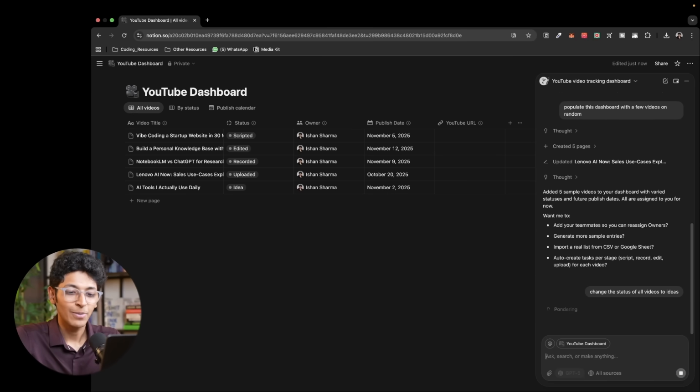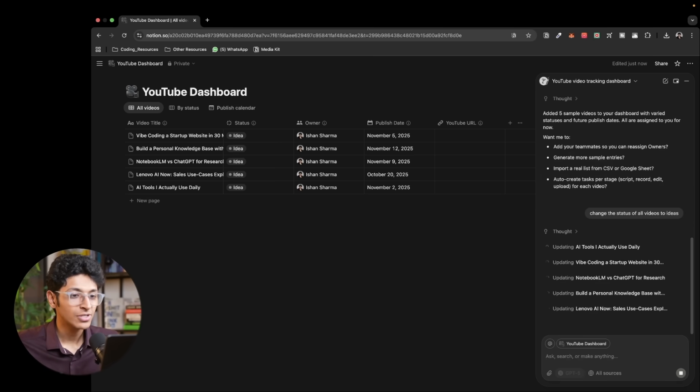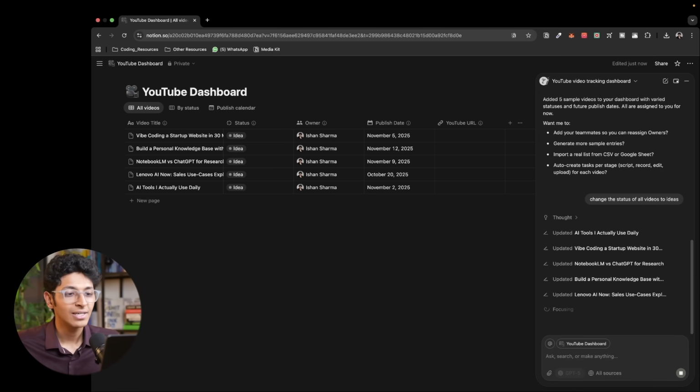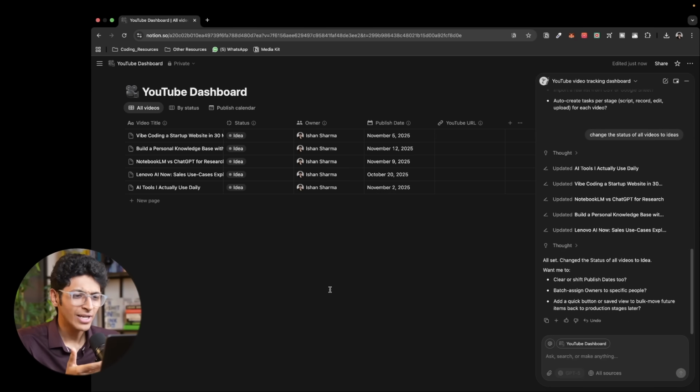And that's the best part about it. It can actually update your databases, not just create them, but update them on the go. You can also say stuff like, make all the status of the things assigned to Ishan done. And as you can see, this is an entire dashboard that was made on my behalf to manage my YouTube videos in less than 2 minutes.